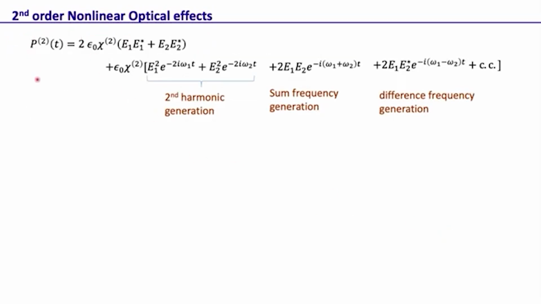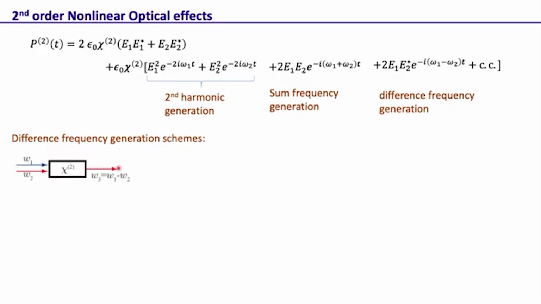Okay, so this is the second order nonlinear effect. This is very basic, and this is what we get when we have just two monochromatic frequencies in the incoming field. Now, what are the ways in which such fields can actually be generated? For example, I just want to look at the difference frequency generation and what are the schemes by which it can be done. So this is one scheme.